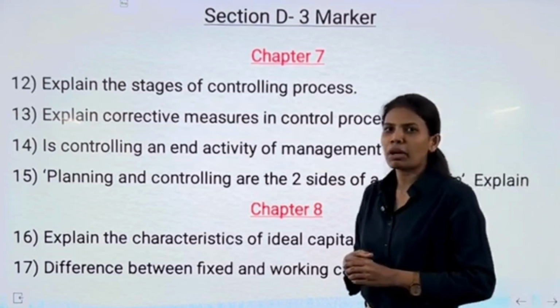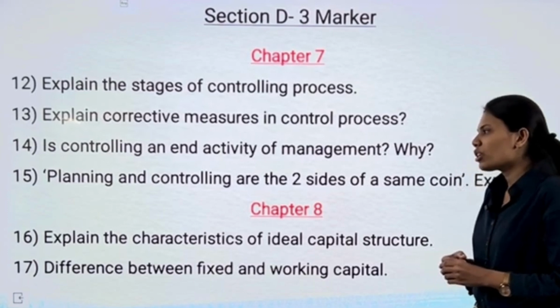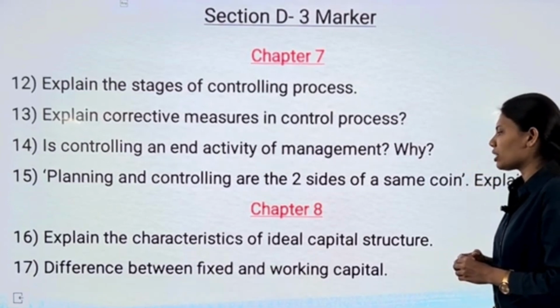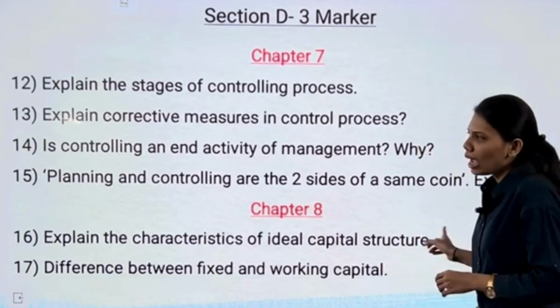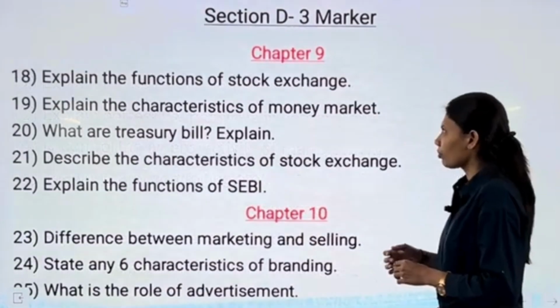Here we complete with chapter number 7, moving ahead with chapter number 8. Our first question from chapter number 8 is explain the characteristics of ideal capital structure. Next, difference between fixed and working capital. Difference should always be given with point of difference.